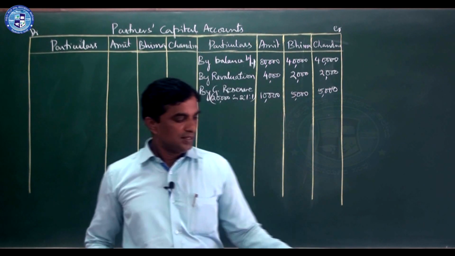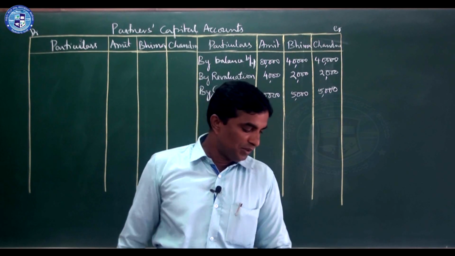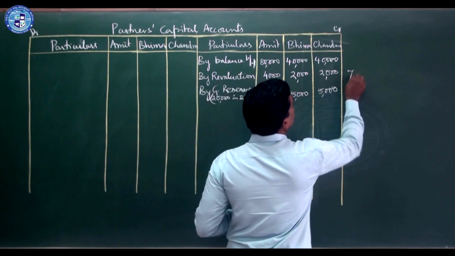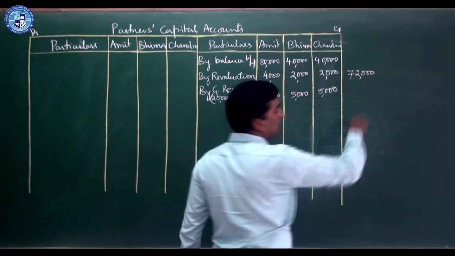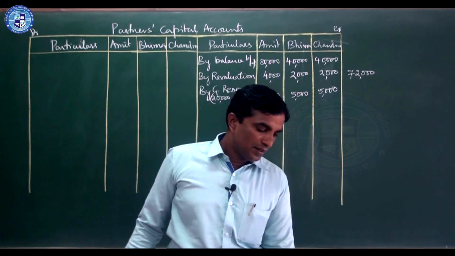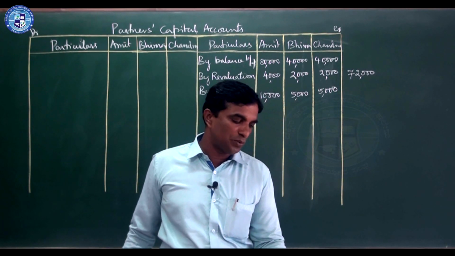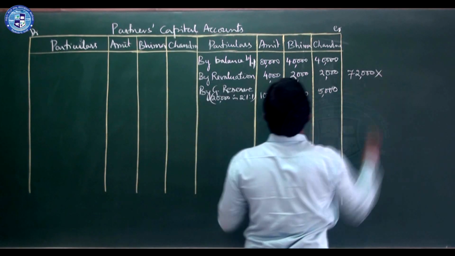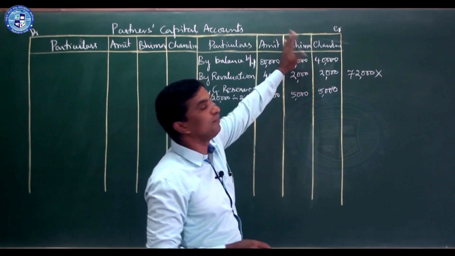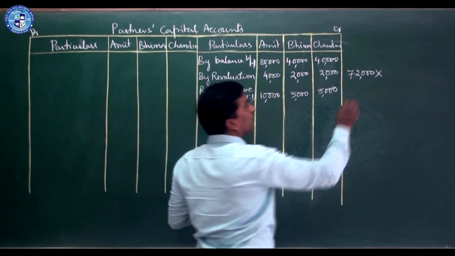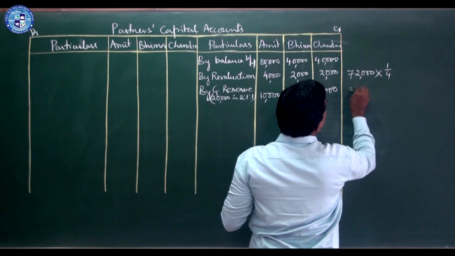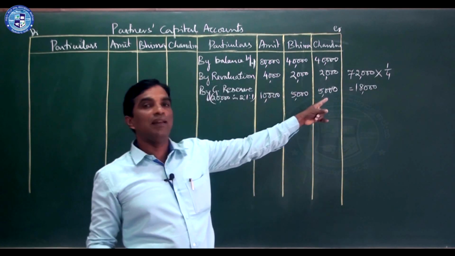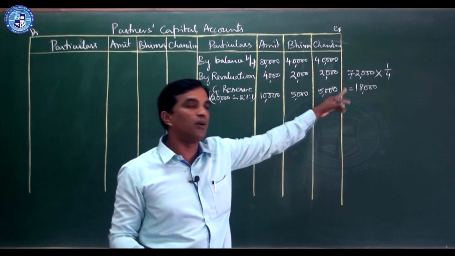Now goodwill. Read that goodwill of the firm is valued at 72,000. Retiring partner's share is to be adjusted through capital accounts of others. So we should see only retiring partner share. Retiring partner is Bhima. Bhima's share is 1/4. Calculate that. So it becomes 18,000.